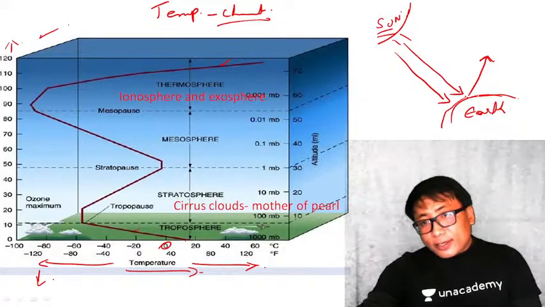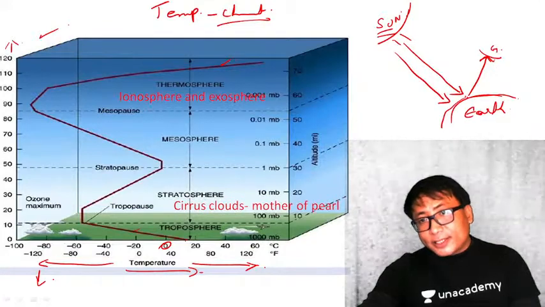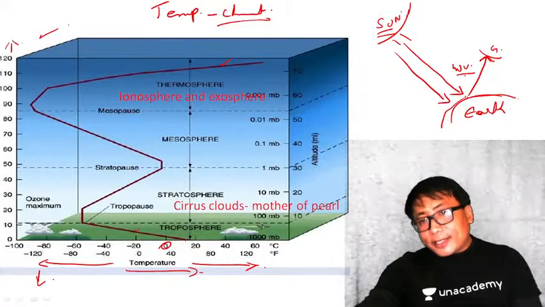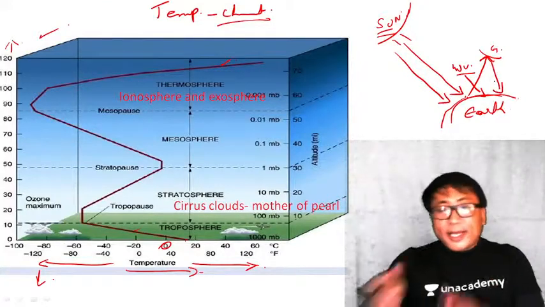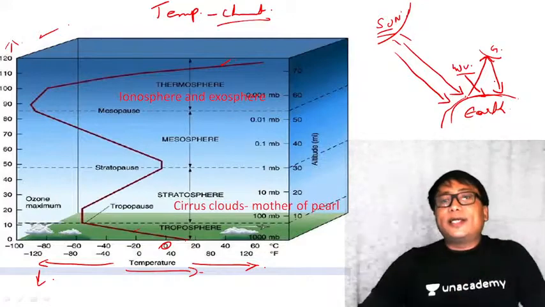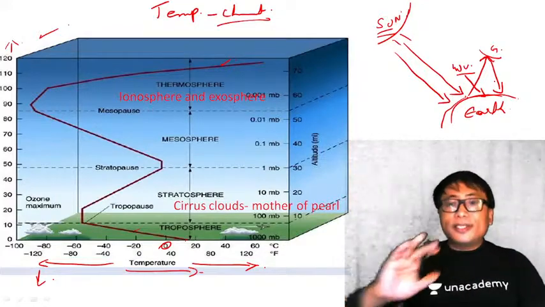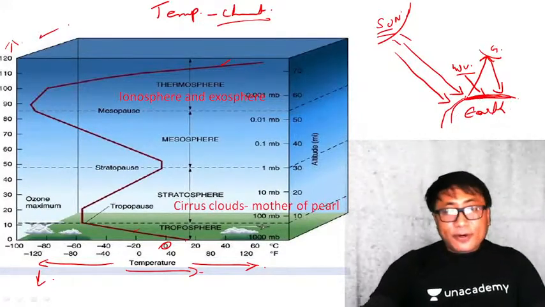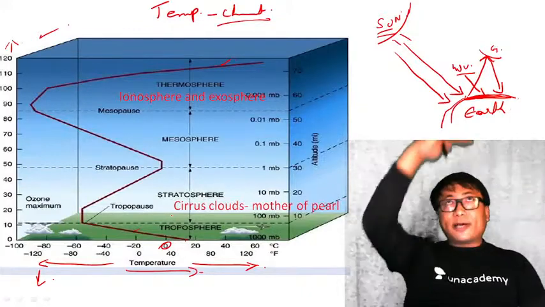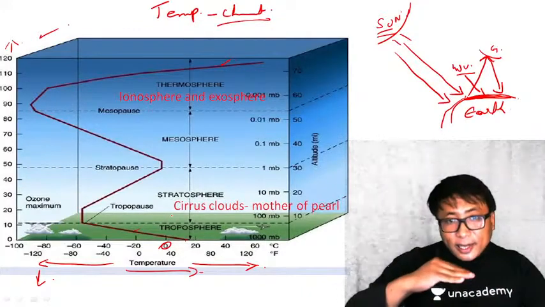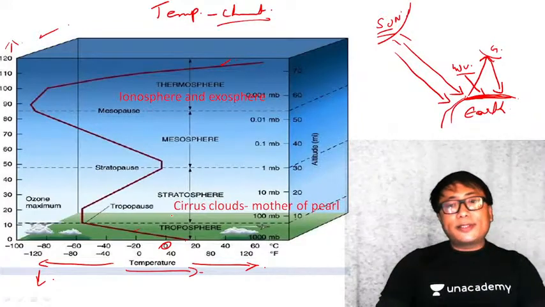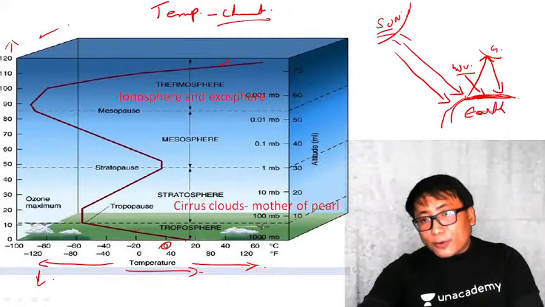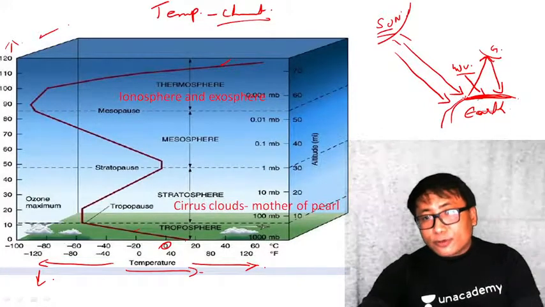Now this particular long wave is captured by gases, that is the greenhouse gases, or by water vapor, and re-radiated back downward like this, thereby heating up the Earth's atmosphere, which means the heating of the Earth happens from below. Therefore, if I go up from the Earth's surface, aren't I going away from the source of the heat? Since the heating of the Earth's atmosphere happens from below, if I go up, I am moving away from the source of the heat.